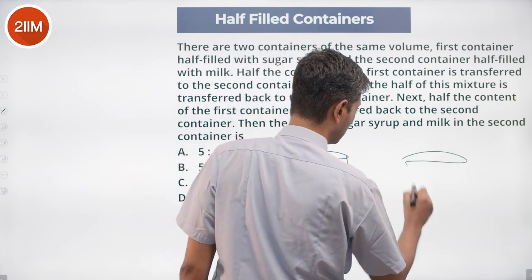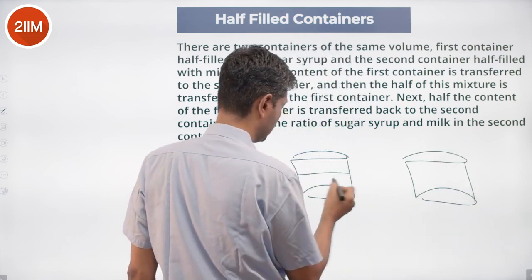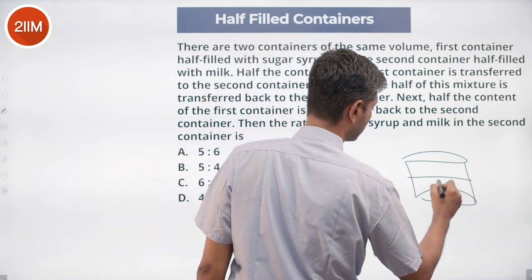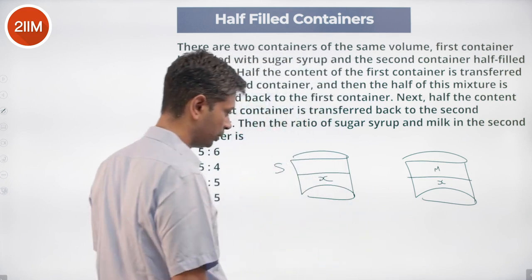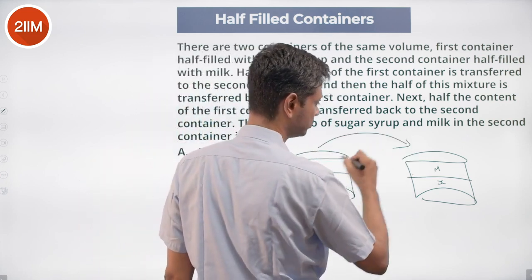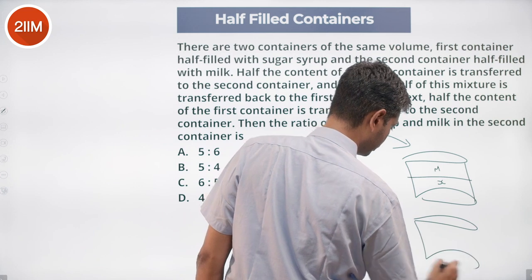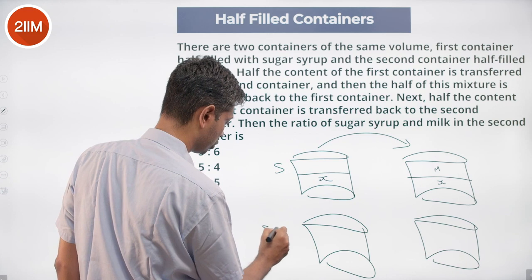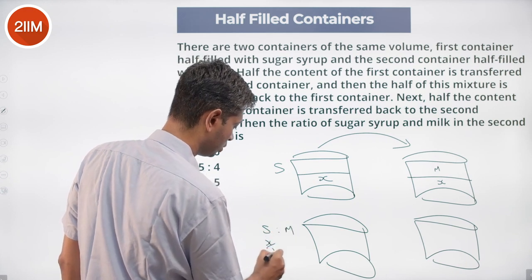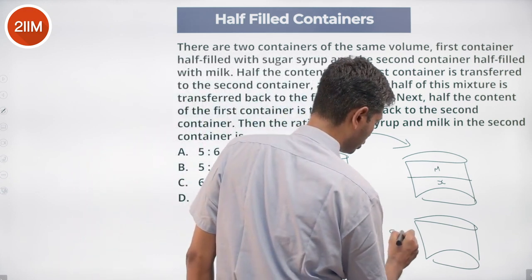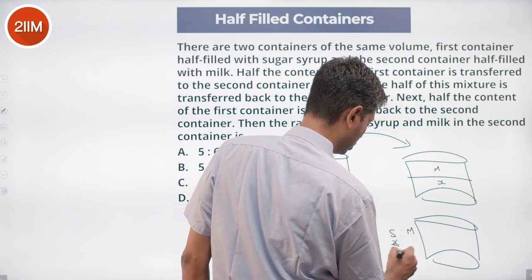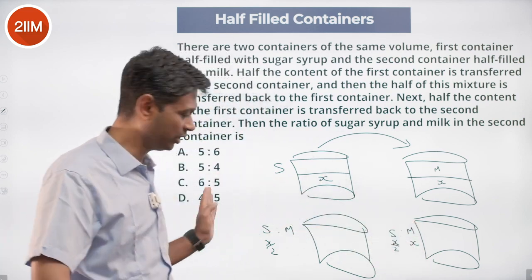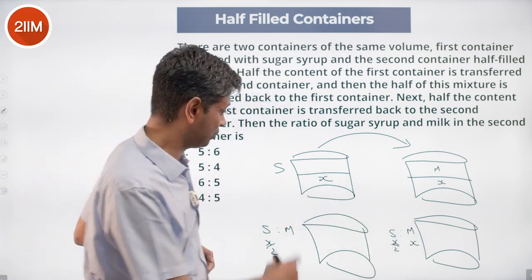Two containers, the same volume, half filled with sugar syrup and half filled with milk. Container 1, container 2. Let's say x of sugar syrup, x of milk. Then what do we do? We transition from here to here. When we do that, at step 2, this will become sugar and milk. Sugar will become x by 2, milk continues to be x. And then we shift from here to here. This is the first shift done.